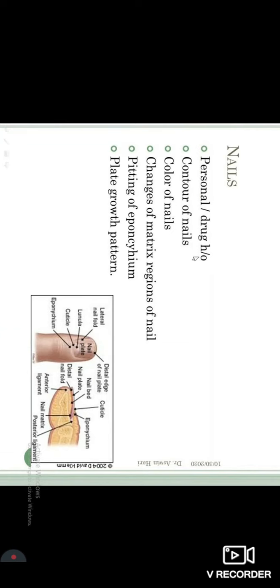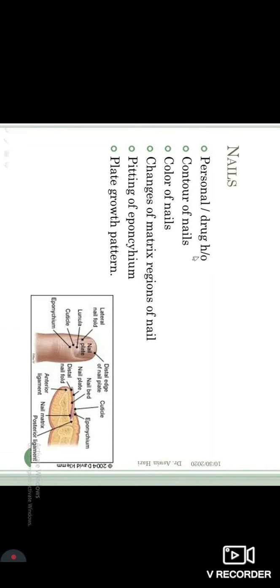Patients on chemotherapeutic agents tend to get a vertical line, usually with a drug called Zidovudine, an antiretroviral drug. It is also possible that the contour of the nails is abnormal in cases of anemia, prolonged anemia. Usually, with prolonged anemia without treatment, the patient will have a spoon-shaped nail, also called koilonychia.